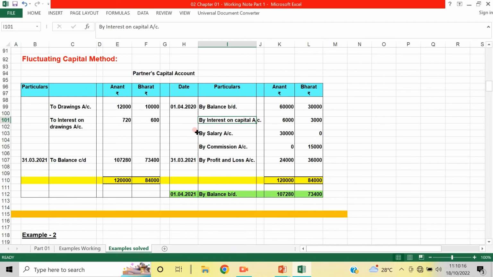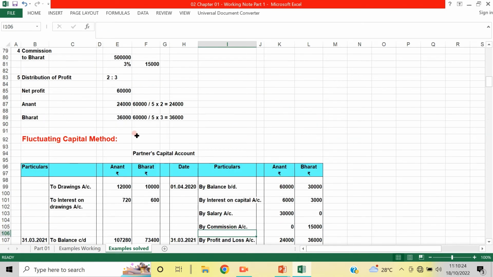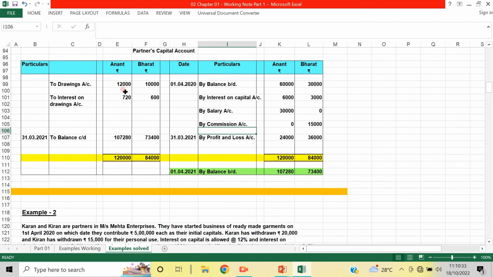These workings we already did, so we don't have to work them out again. The total is 1,20,000 minus drawings and interest on drawings, so the balance carried forward is 1,07,280, and here 84,000 minus 10,600 is 73,400.